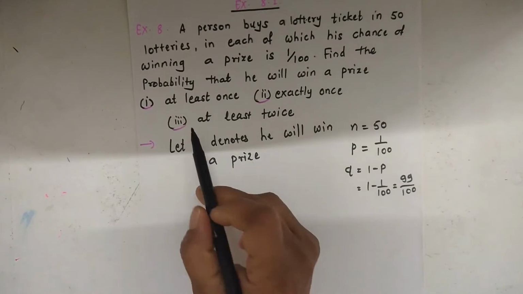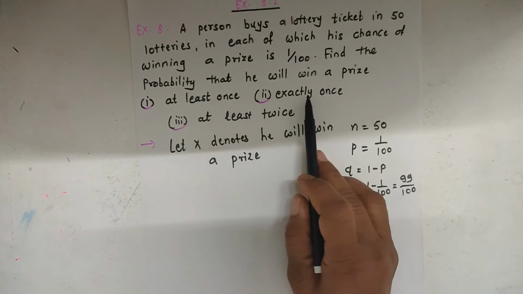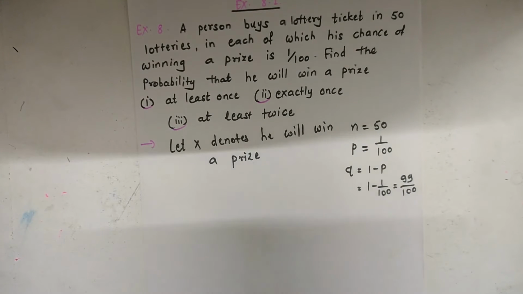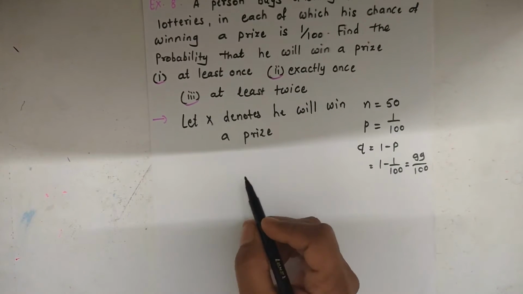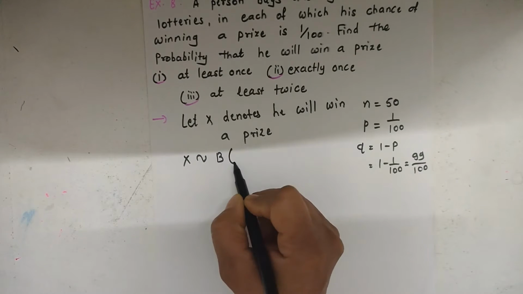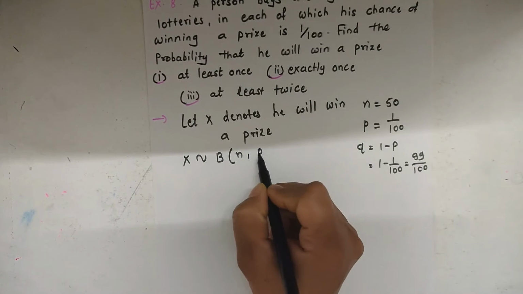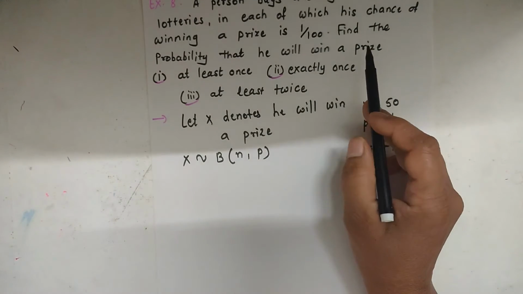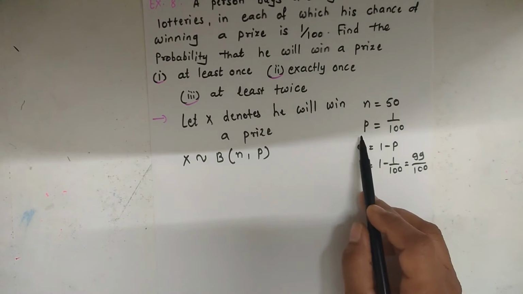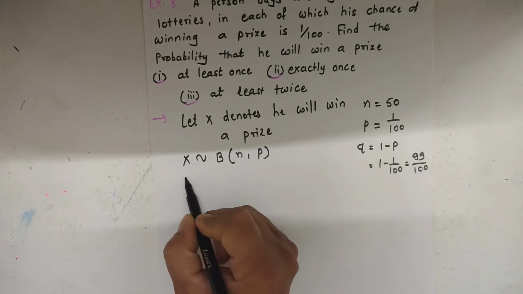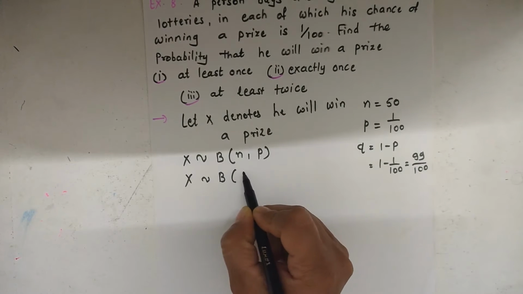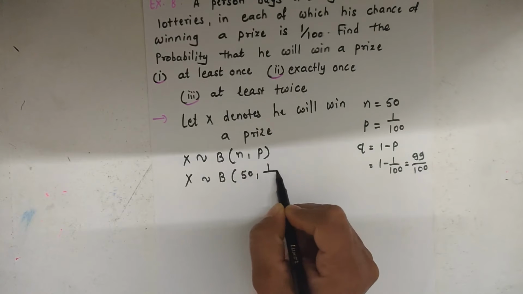And there are three conditions: at least once, exactly once, and at least twice. So first, using the binomial distribution, x follows a binomial distribution with parameters n and p. From this example, we get n is equal to 50 and p, the probability for a single trial, is 1 upon 100. Then we can write x follows binomial with parameters 50 and 1 upon 100.